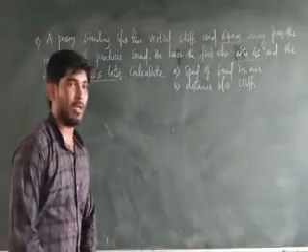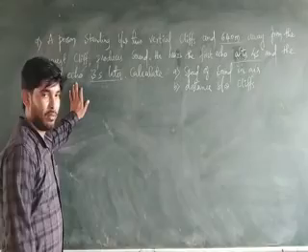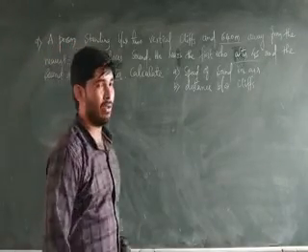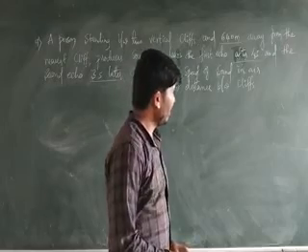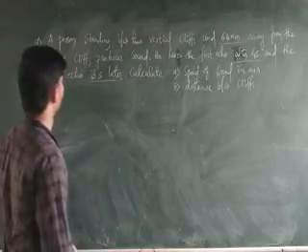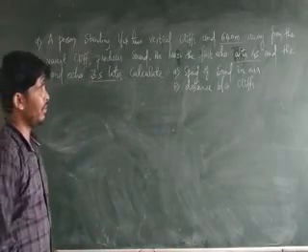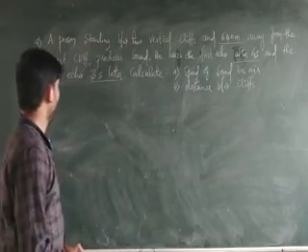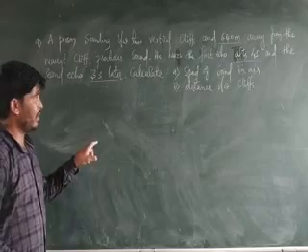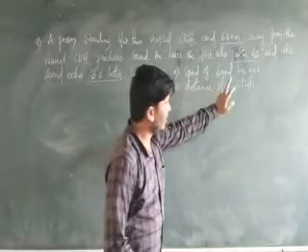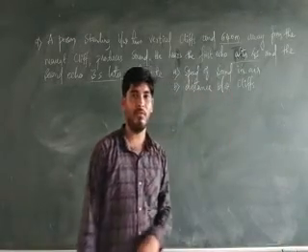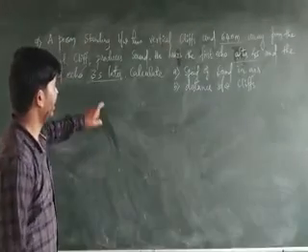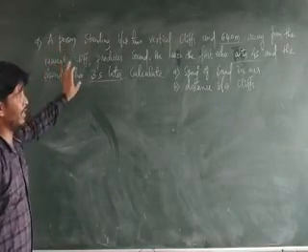Okay students, come to the ninth numerical. A person standing between two vertical cliffs and 640 meter away from the nearest cliff produces sound. He hears the first echo after 4 seconds and the second echo 3 seconds later. Calculate the speed of sound in air and the distance between the cliffs. So listen to the numerical correctly and read the question correctly one more time.